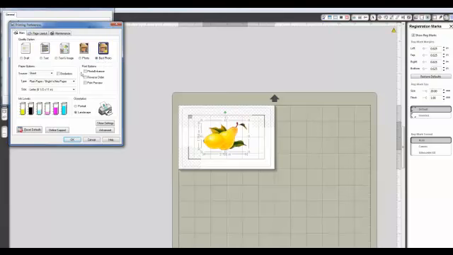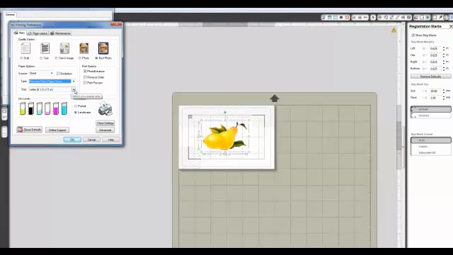What I like about going into the preferences is I'm going to tell it exactly what paper I'm going to use. Now for my elements, I'm going to use presentation paper and matte, but I'm going to cheat it a little, and I'm going to tell it I'm using glossy photo paper because I find that the color comes out really, really nice.